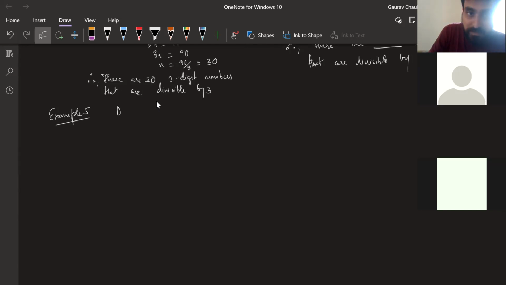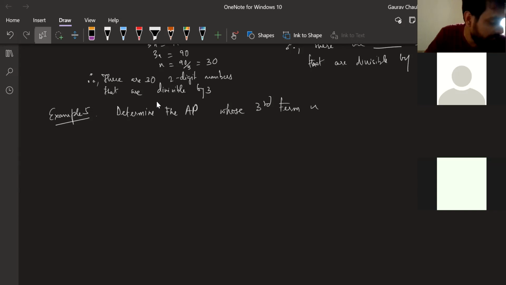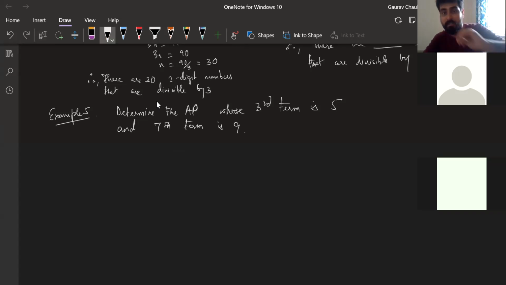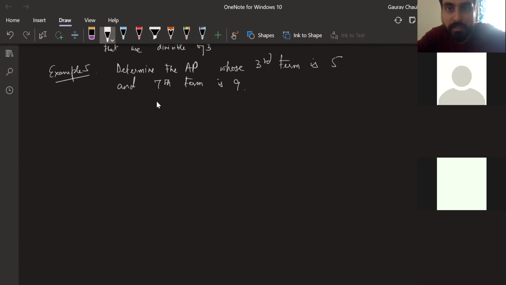Example 5. It says determine the AP whose third term is 5 and 7th term is 9. Okay, it's a very interesting question. Think about it. What the question is asking, what you have to do. Dilruba, I will wait for your picture, yours and Abhi's picture. Everyone else who got a good to go from my side, start working on the next question.